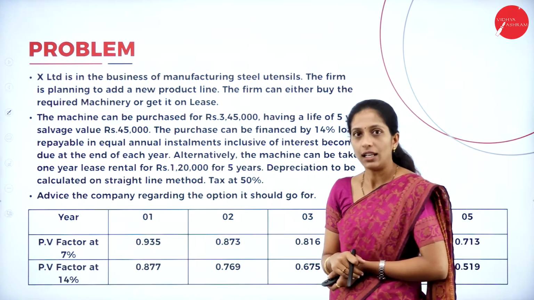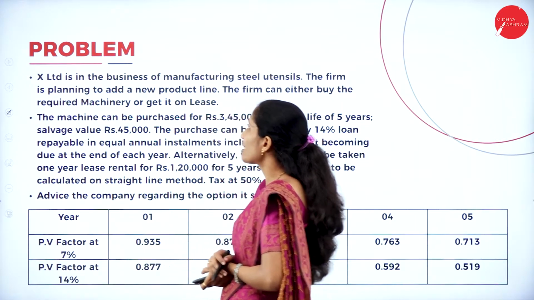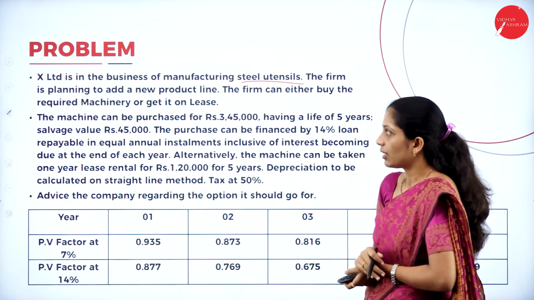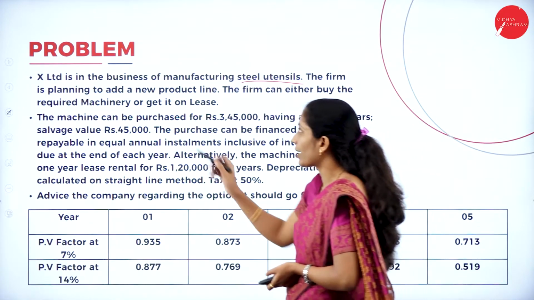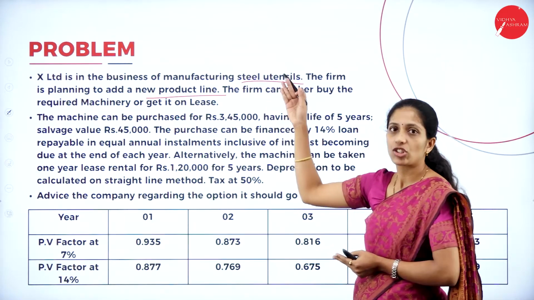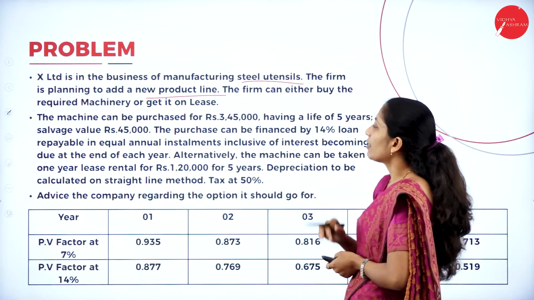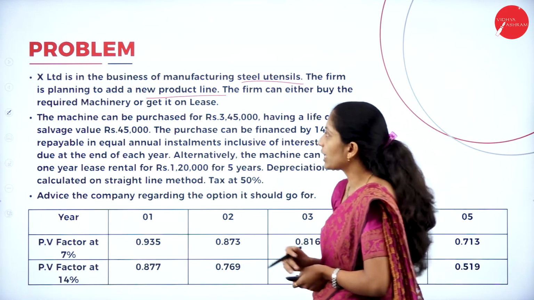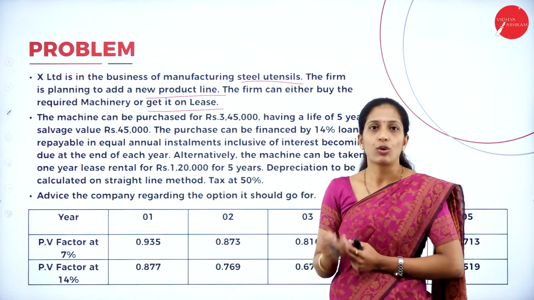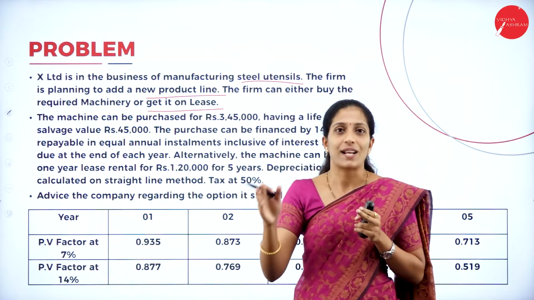Now, we shall go through a problem on lease financing. X Limited is in the business of manufacturing steel utensils. The firm is planning to add a new product line. Now, they want to expand the business. The firm can either acquire machinery or get it on lease. So, they can buy the machinery or they can go for lease. This is a problem where the option is given between buying as well as leasing.